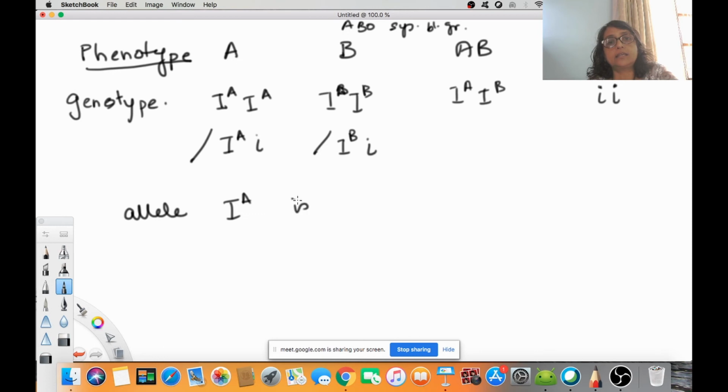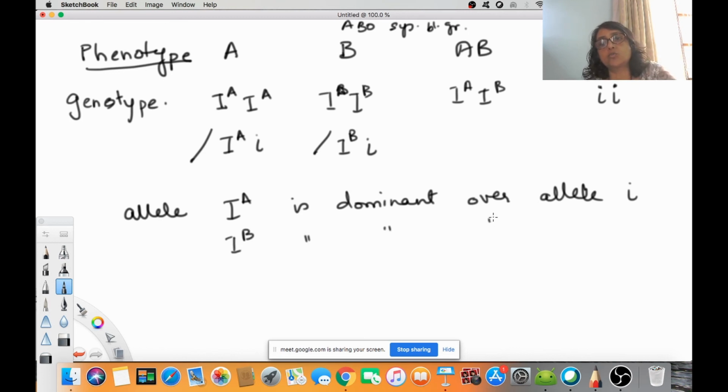IA is dominant over allele small i. IB is dominant over allele small i.